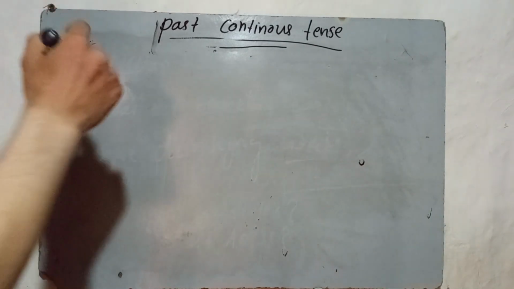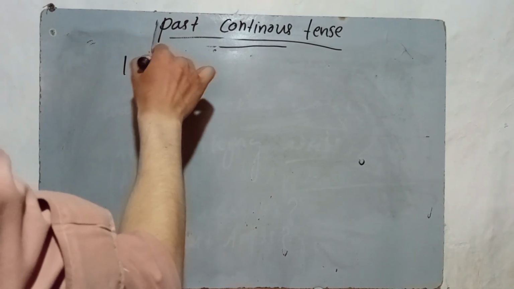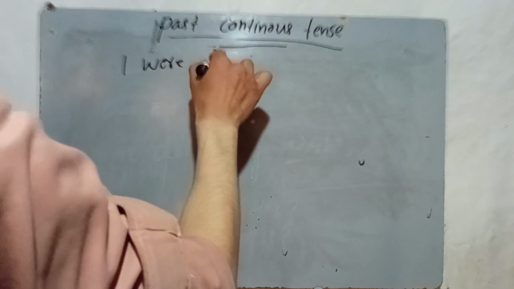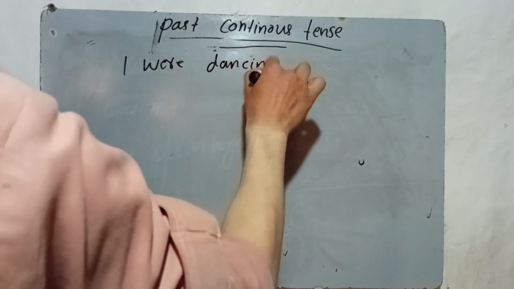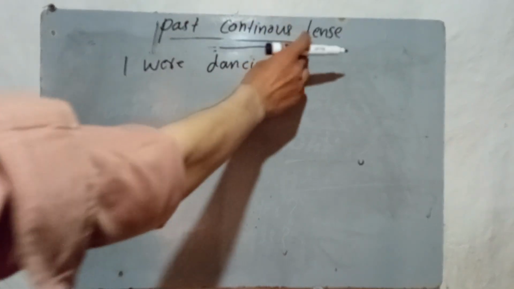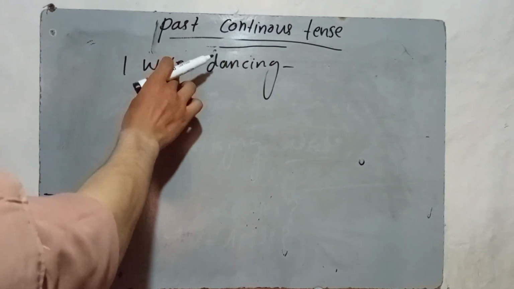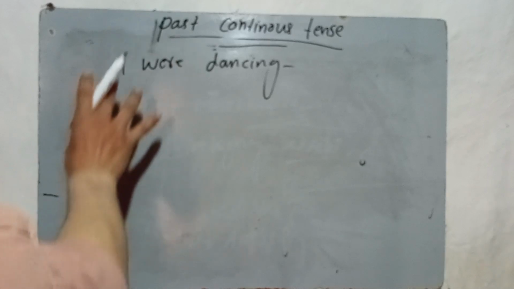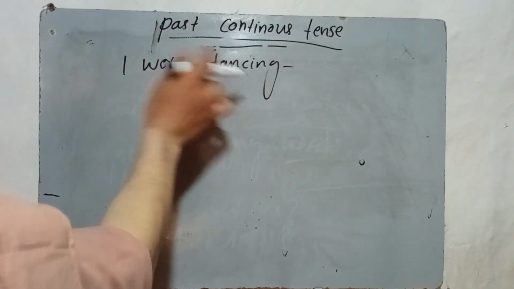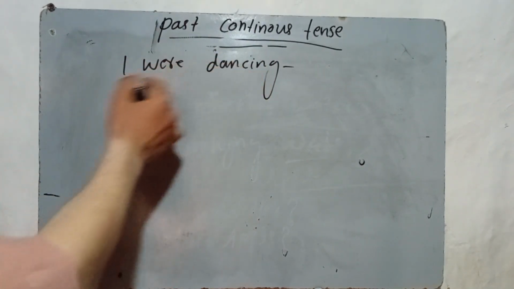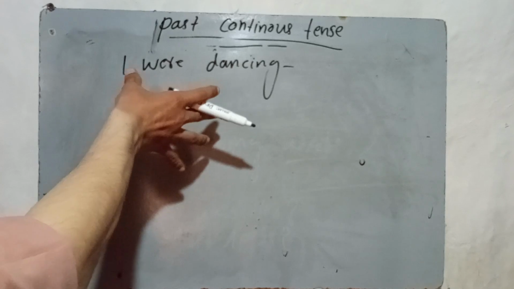All right, let me make another sentence. I were dancing. This is a past continuous tense sentence because here we have I were, and I know was and were are used in the past continuous. Now, I were dancing. How can I convert this into the negative?